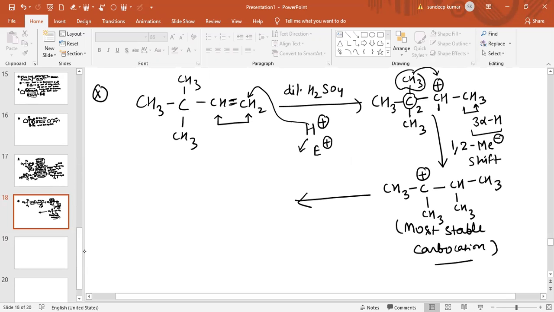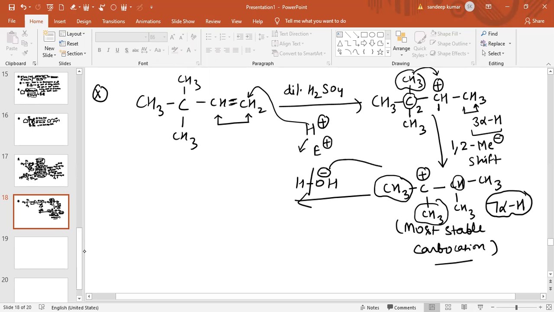Now there is no possibility of further rearrangement. You can easily see 3 alpha hydrogen atoms are there, and also 3 alpha hydrogen atoms, and there is 1 alpha hydrogen. So how many alpha hydrogen atoms are there? 3, 3, 6 and 7. So this is the most stable form of carbocation. Further rearrangement of this carbocation is not possible because this is the most stable carbocation obtained in the final step. Now in the final step, what will happen? In the final step, hydrolysis will take place, and in the hydrolysis, this is the OH negative part. This negative part will attack the more stable carbocation, and the catalyst, which is H positive, is regenerated.